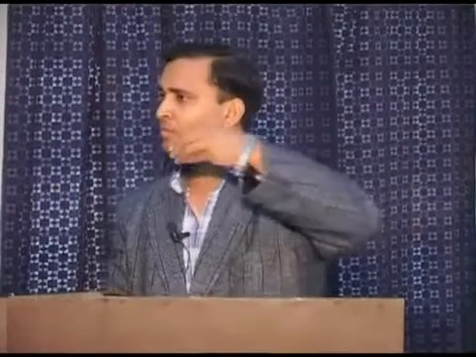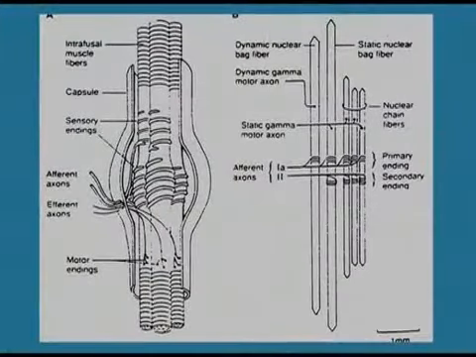I have given the example that a fan will move when it gets current from the electrical wire. Same as any muscle, any spindle will move when it gets current from the motor neuron. So the gamma motor neuron brings current, and it can cause contraction of the peripheral side of this spindle. So this side is known as dynamic bag,